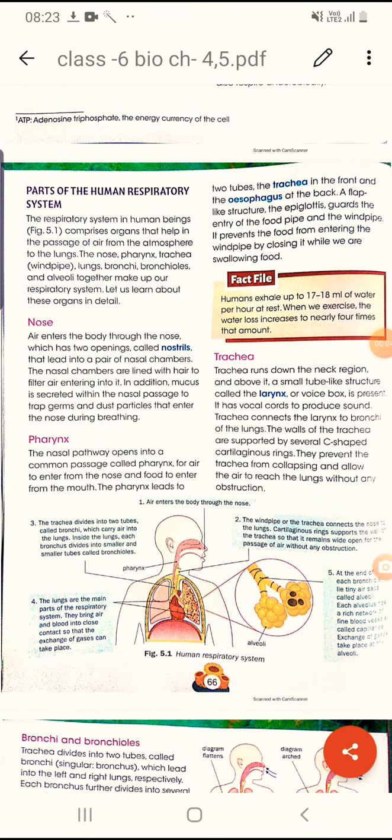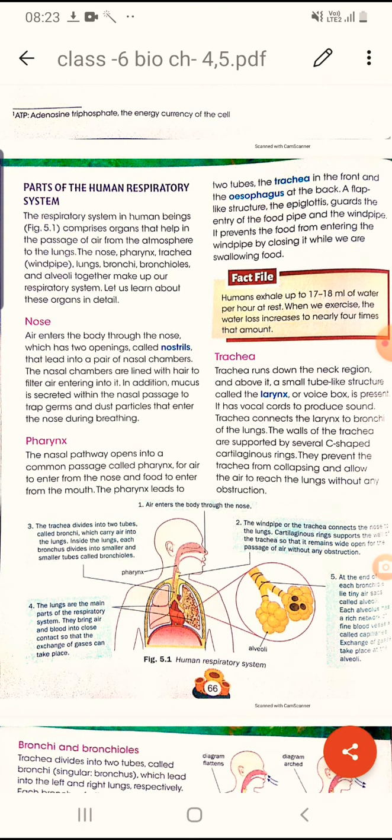So, we are discussing the chapter respiratory system. Today, we are going to discuss different parts of the respiratory system. The human respiratory system comprises different organs that help in the passage of air from the atmosphere, or from our environment, to our lungs. Okay. So different organs are there: nose, pharynx, trachea or our windpipe, then lungs, bronchi, bronchioles, alveoli. Okay, so these different organs together make up our respiratory system.